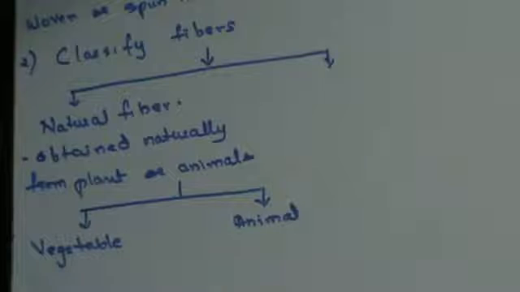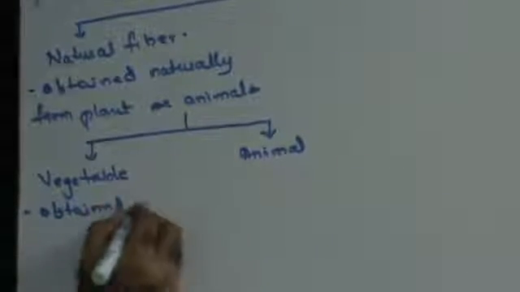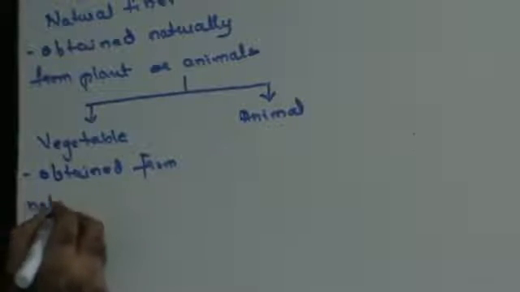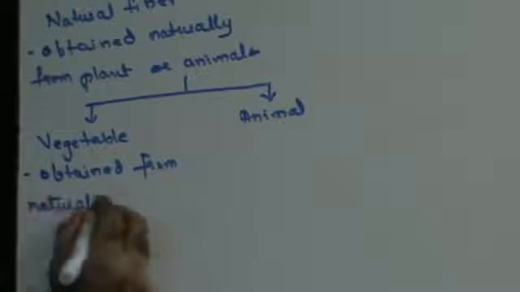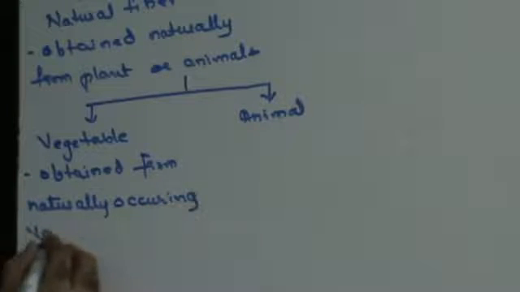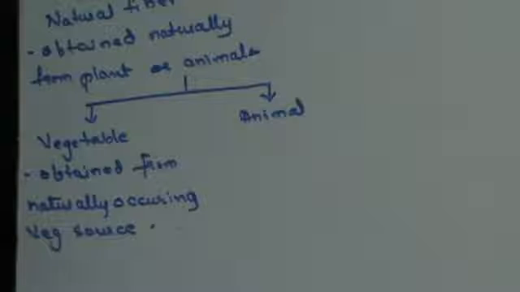What are vegetable fibers? These are fibers that are obtained from naturally occurring vegetable sources. Example, cotton.